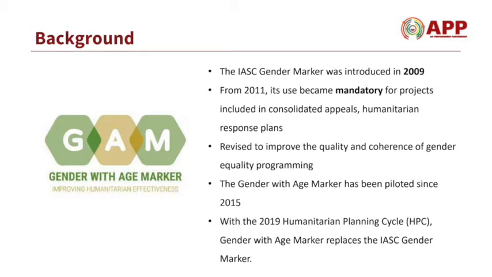With the 2019 Humanitarian Planning Cycle, HPC, the Gender with Age Marker GAM replaces the previously used IASC gender marker, which has been in place since 2009.